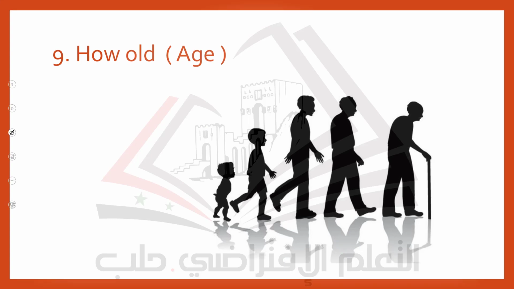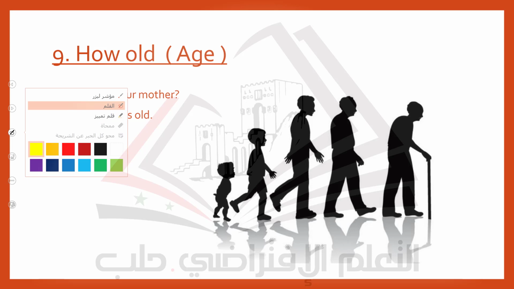Now we start with the word how with something else. For example, how old? And here we are talking about age. Age means if I ask you, how old are you? Or sometimes last year it was a question in the exam asking about your mother. How old is your mother?